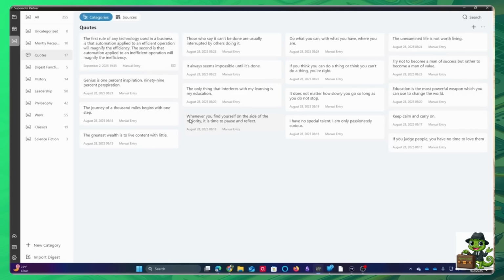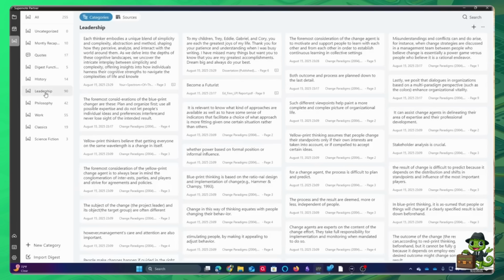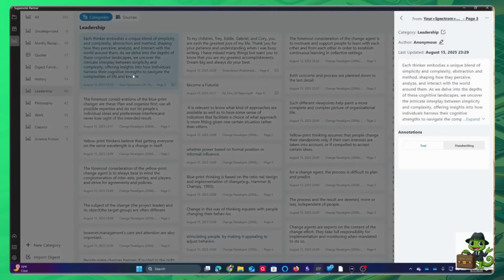Now, that's one way of thinking about things. Quotes. These are quotes. They can be from anywhere. Another way to think about it is, okay, what about leadership? And what about different quotes about leadership? And you'll notice here I have things from a dissertation, from what's called the Leadership Practices Inventory in one of the courses I teach. And also we have things from Your Spectrum of Thought, which J.B.